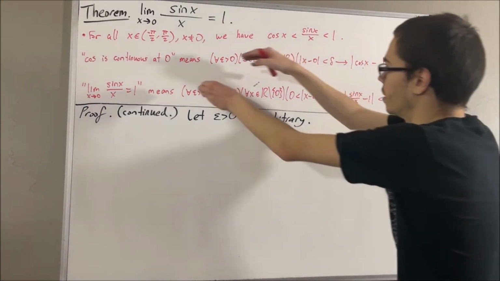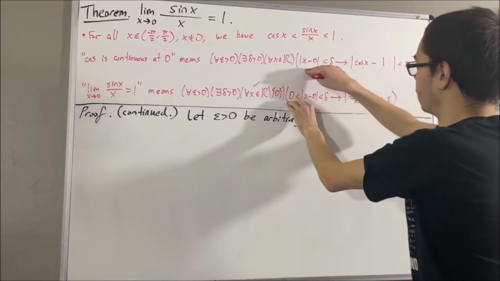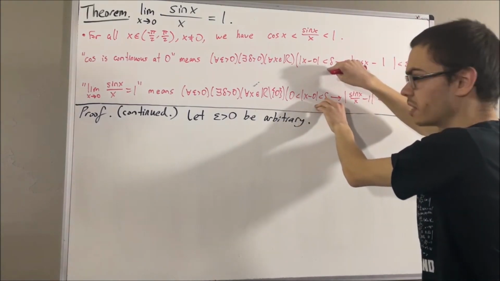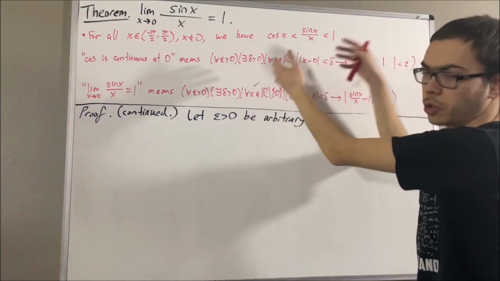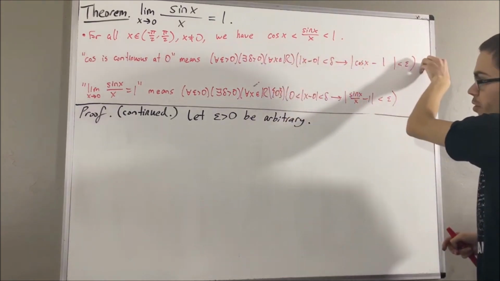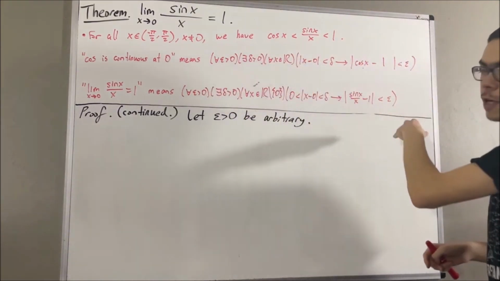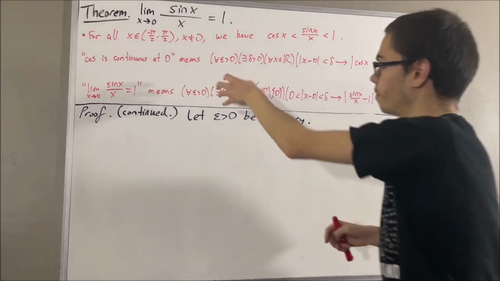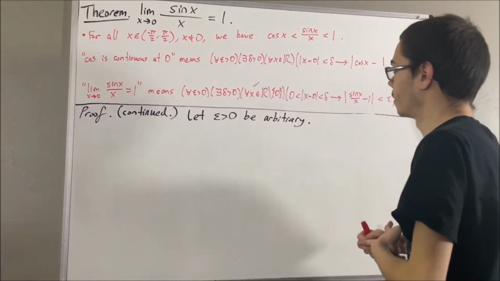Now notice, these two statements are slightly different. If you notice the delta statements, well, actually, it's because there's a subtle difference. This comes from the definition of continuity. This comes from the definition of the limit of a function, right? They're slightly different, but essentially that's what we have.